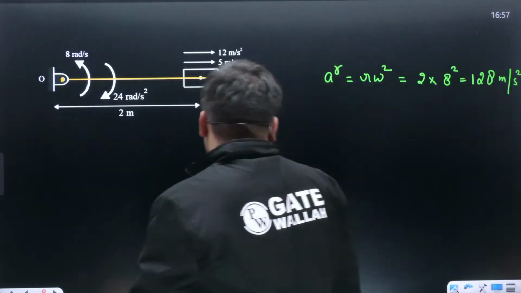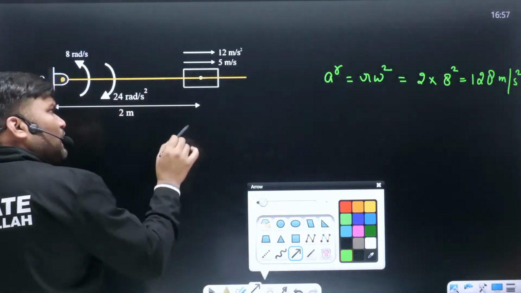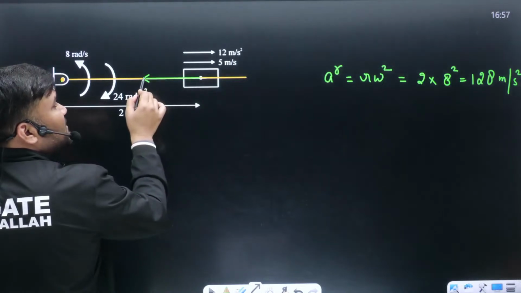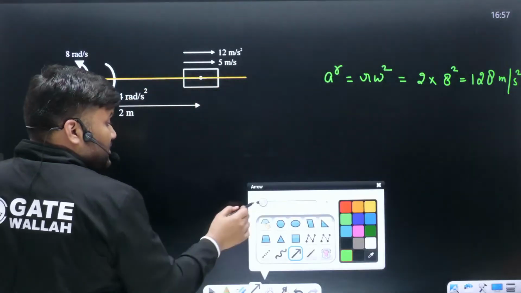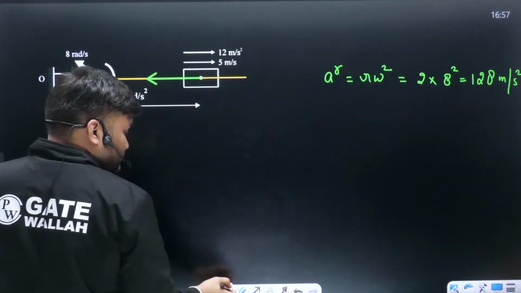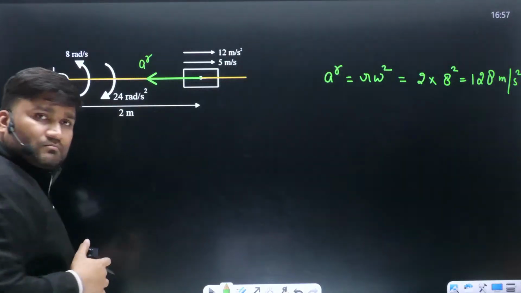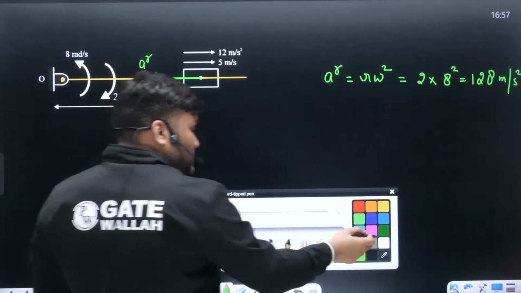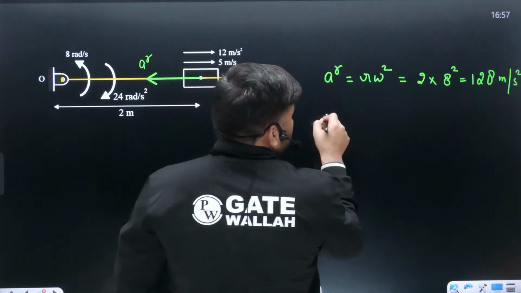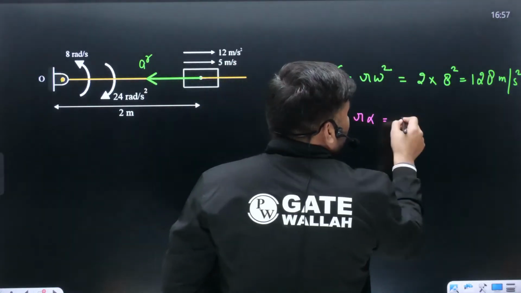Okay. What will be the direction, beta? Radial acceleration always acts towards the center. Always something like this. Radial acceleration. And then we are going to have tangential acceleration. How do we write tangential acceleration, beta? Sir, tangential acceleration can be written as r alpha. The value of r is given as 2.